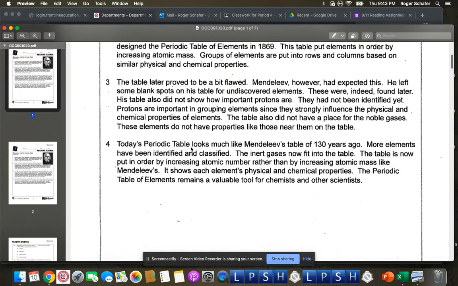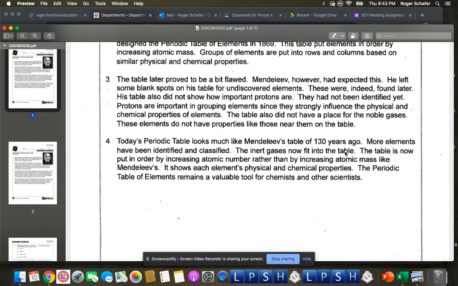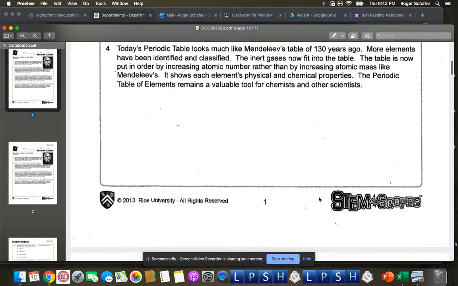Today's periodic table looks much like Mendeleev's table of 130 years ago. More elements have been identified and classified. The inert gases now fit into the table. The table is now put in order by increasing atomic number rather than by increasing atomic mass, like Mendeleev's. It shows each element's physical and chemical properties. The periodic table of elements remains a valuable tool for chemists and other scientists.